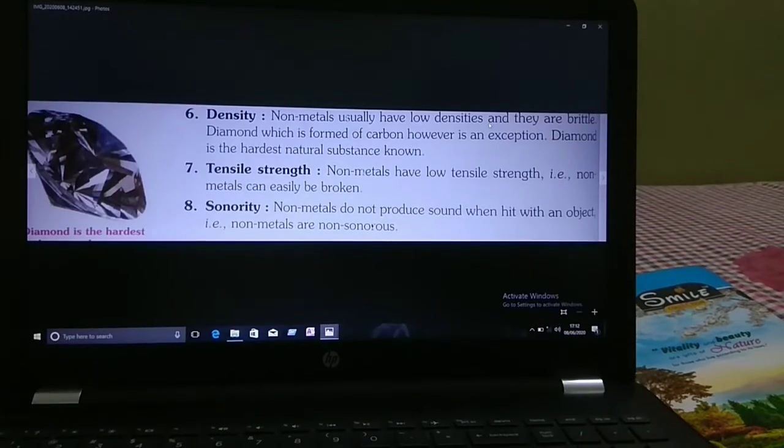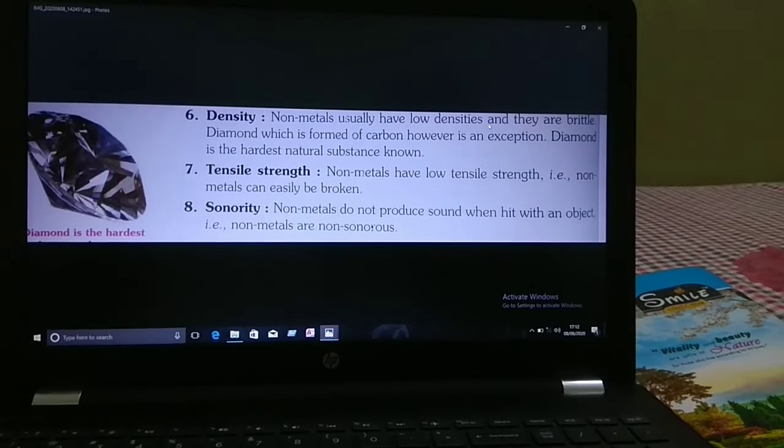So children, density of the non-metals: they usually have low densities and they are brittle. Diamond, which is formed of carbon, however, is an exception. Diamond is the hardest natural substance known. In nature, diamond is the hardest.